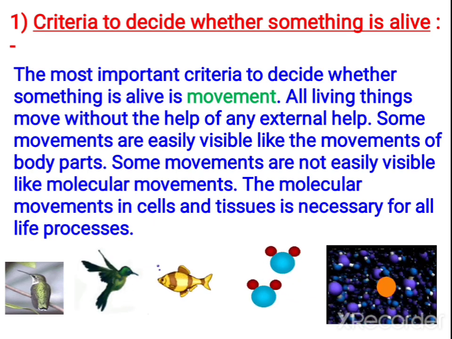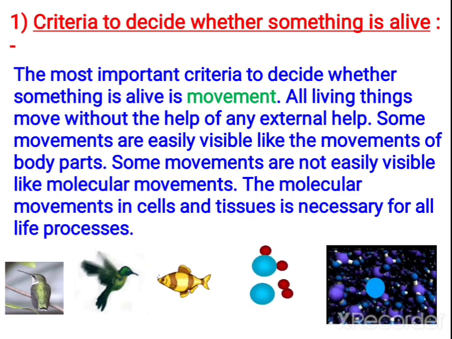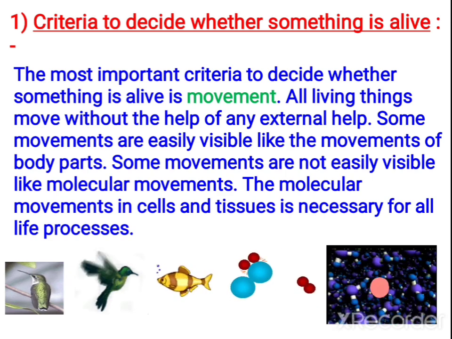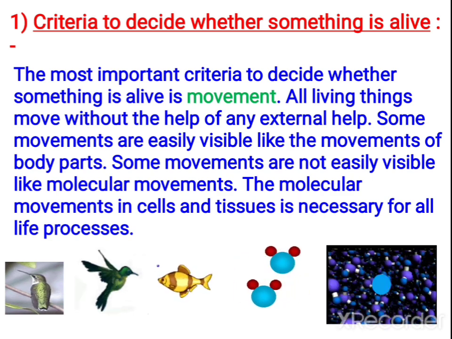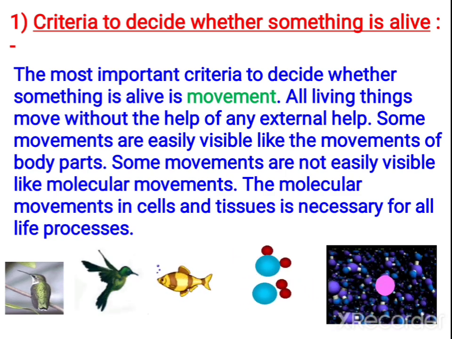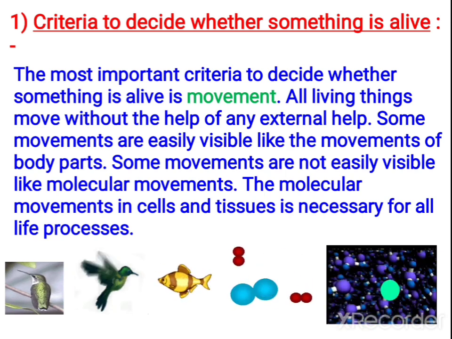So the most important criteria to decide whether something is alive is movement. So can you see here, all organisms show movement. Sometimes it can be visible and it may not be visible, and the movements can be molecular movements. This type of molecular movement occurs during metabolism and inside the cells, and it is necessary for life process. The visible and invisible movements, both of them are necessary. Okay, that is the most important criteria.